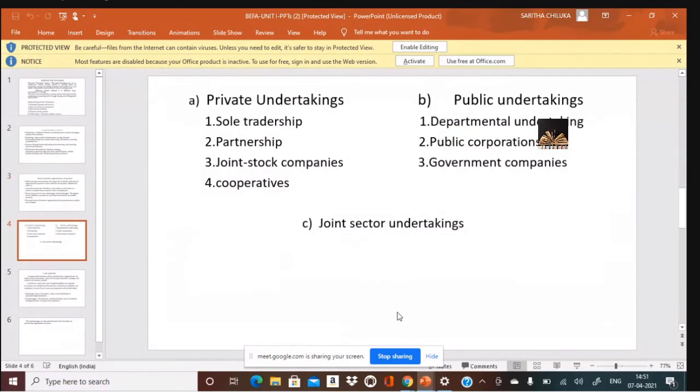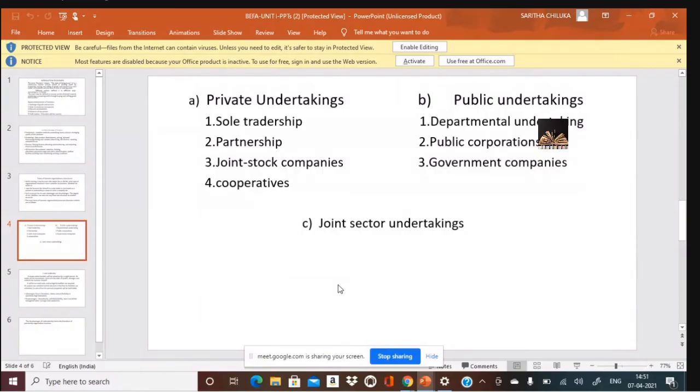As I said, in the private sector, these are the 4 forms of business which you can see on the monitor. Sole proprietor refers to a single owner. Then partnership is a minimum of 2 and a maximum of 10 partners in banking and 20 in the non-banking sector, who bring in capital and are ready to share the profits and bear the losses.